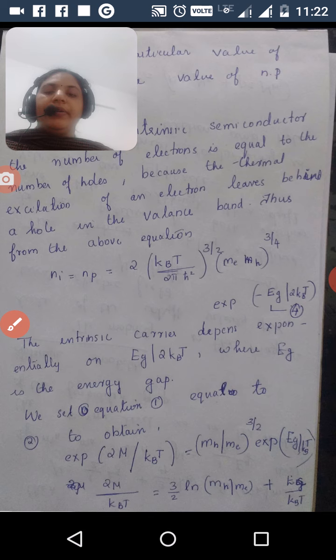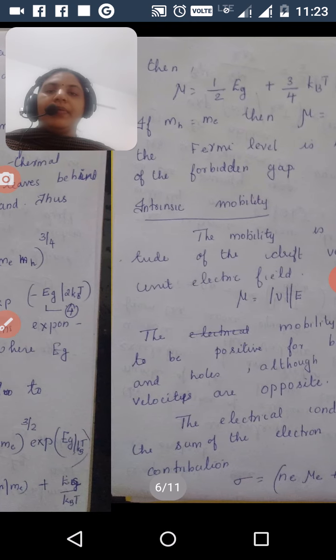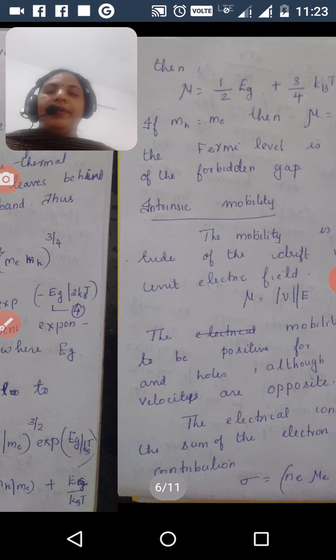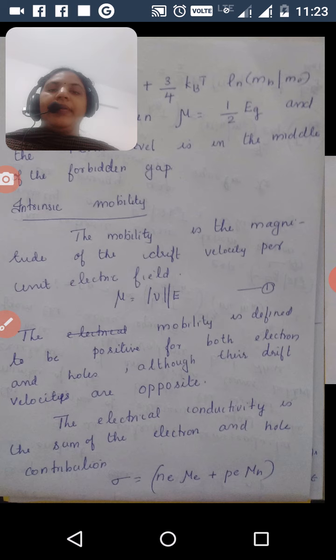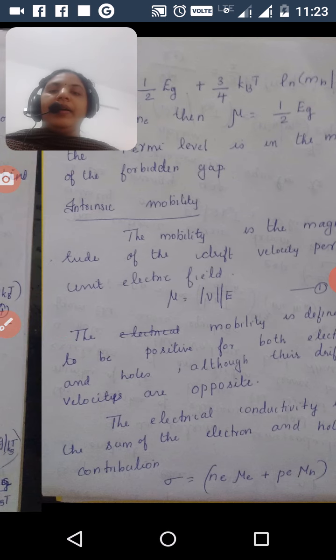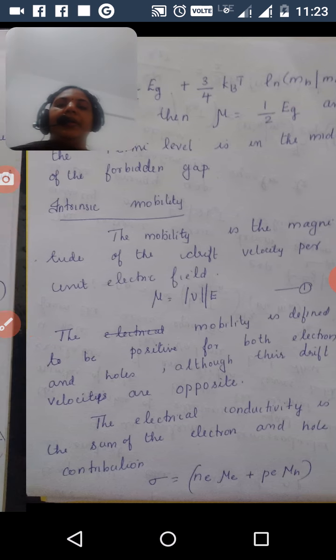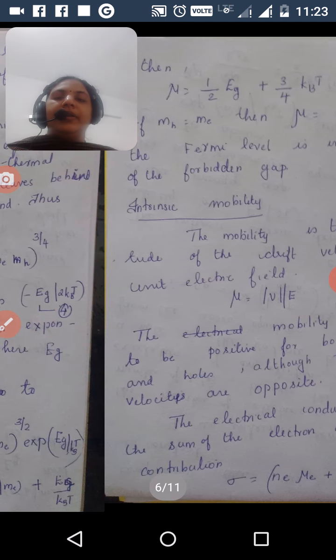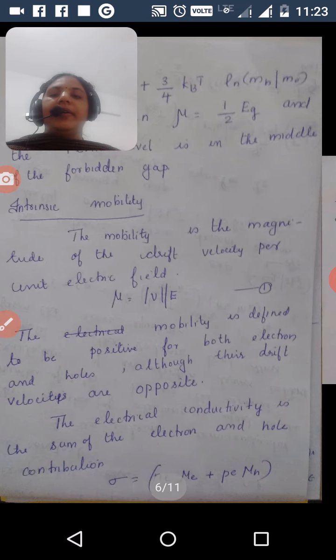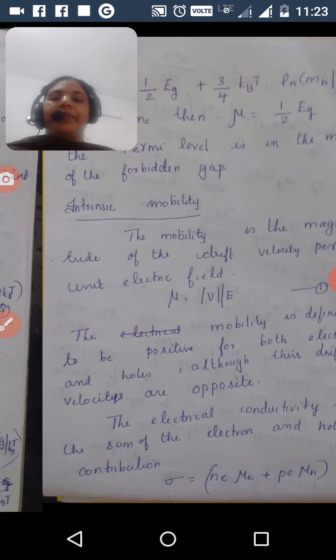We obtain 2 mu divided by kBT equal to 3 by 2 ln mh divided by me plus Eg divided by kBT. So mu equals half Eg plus 3 by 4 kBT ln mh divided by me. Here, if mh equals me, we obtain mu equal to half Eg, and we can notice that the Fermi level is in the middle of the forbidden gap.